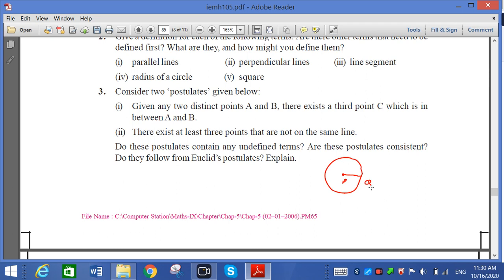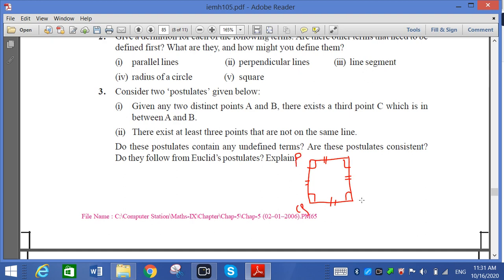Now square. So we can define square from the quadrilateral. That is why we first have to describe the quadrilateral. Quadrilateral in which all four angles are right angles and all four sides are equal, then we can say it is a square. Already we have understood this in 8th standard.